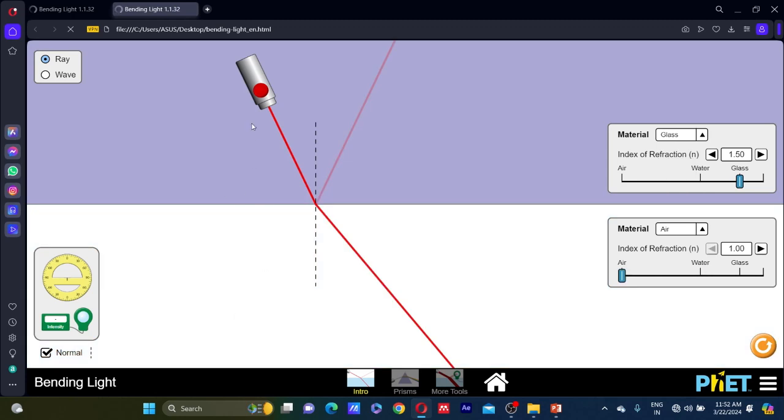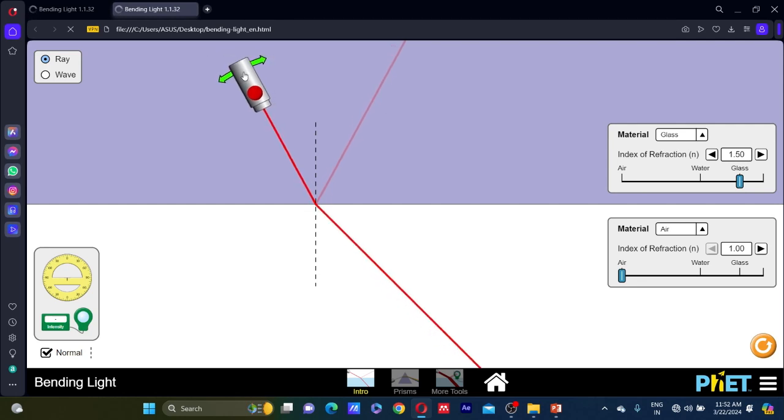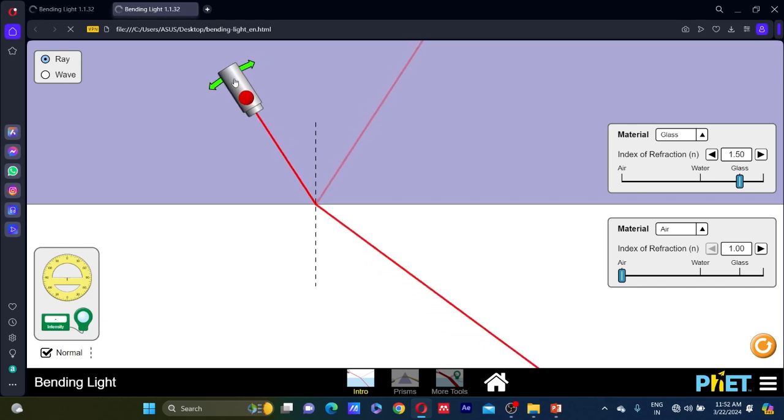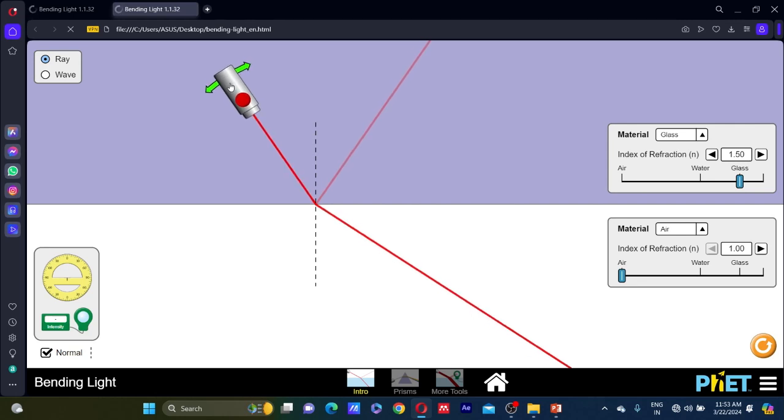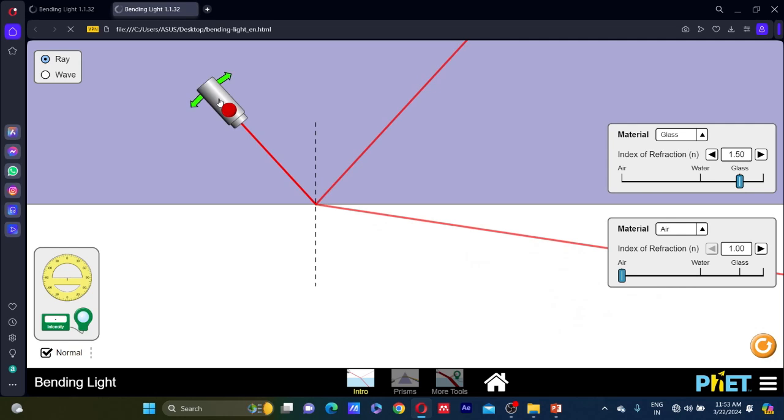Here you can see when the source of light emits light, that light undergoes reflection and refraction. When I change the angle of incidence, you can see the reflected ray and refracted ray change their position. At one point, the refracted ray will coincide with the surface of the material. After that, it bounces back into the same medium. This phenomenon is nothing but total internal reflection.